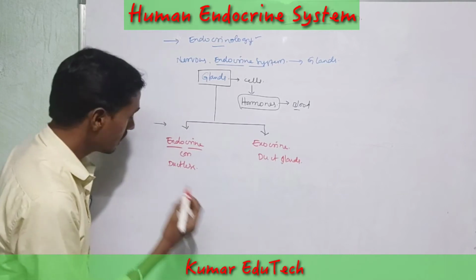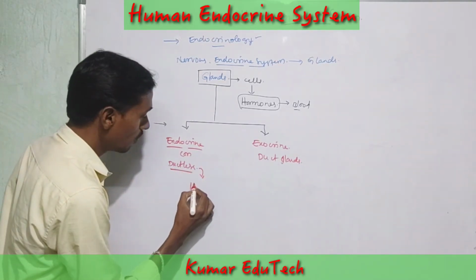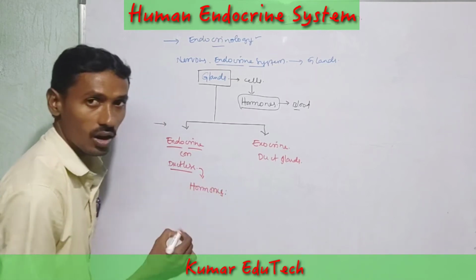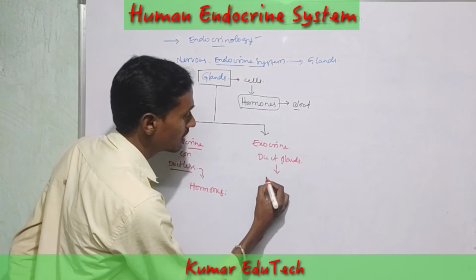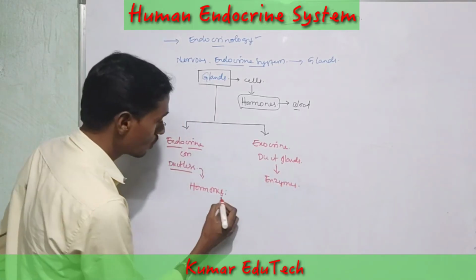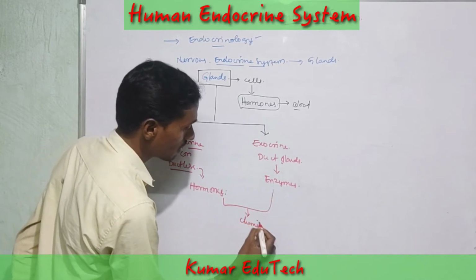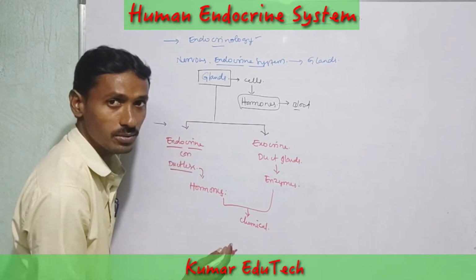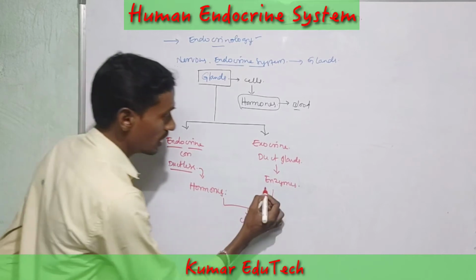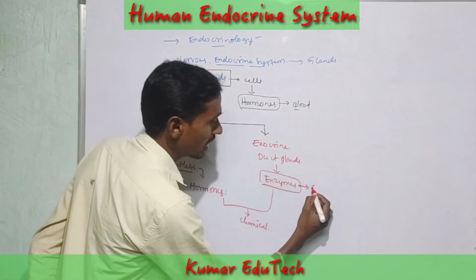Ductless glands secrete hormones, and duct glands secrete enzymes. These two are different chemical substances. Enzymes are catalysts.